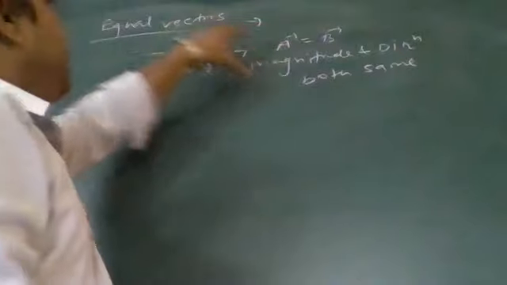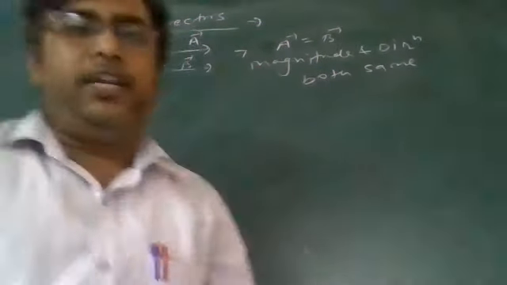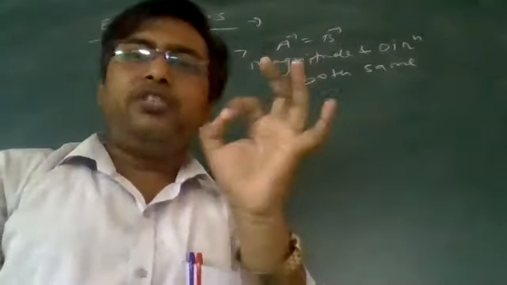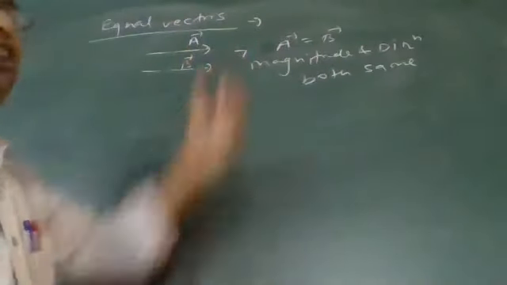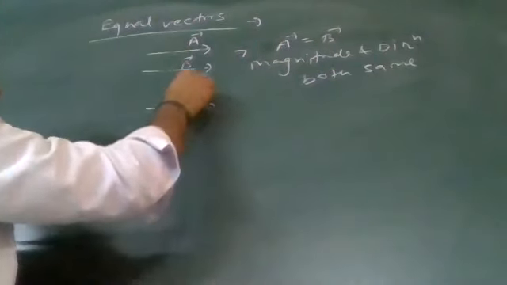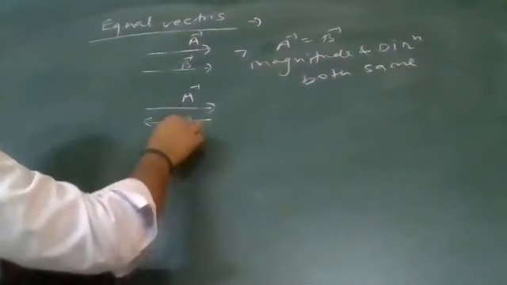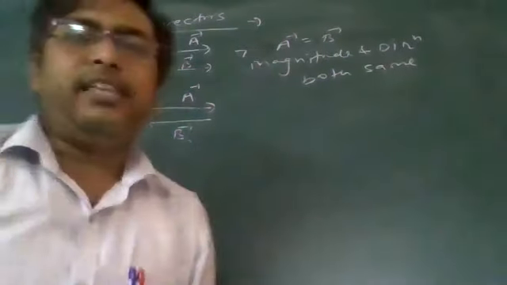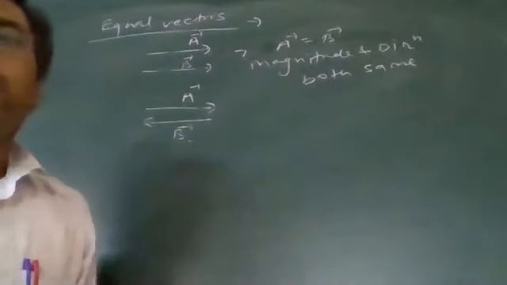If either magnitude or direction is different, even if only one of them differs, then I will say these are unequal vectors. For example, this is vector A and this is vector B. The magnitudes of these two vectors are similar.